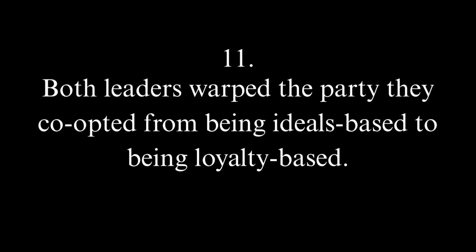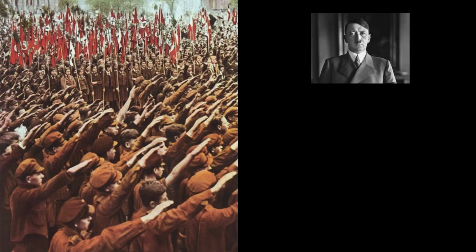Number 11. Both leaders warped the party they co-opted from being ideals-based to being loyalty-based. As the Nazis became more established, anyone in the military or Hitler Youth or any of the other similar programs had to swear allegiance to Hitler personally. Not to Germany, not to the Constitution, to Adolf Hitler personally. The Nazis made it mandatory for everyone to join one of these groups. They had them for all ages. And it was a requirement of all of them that they made their members commit their life to Hitler.